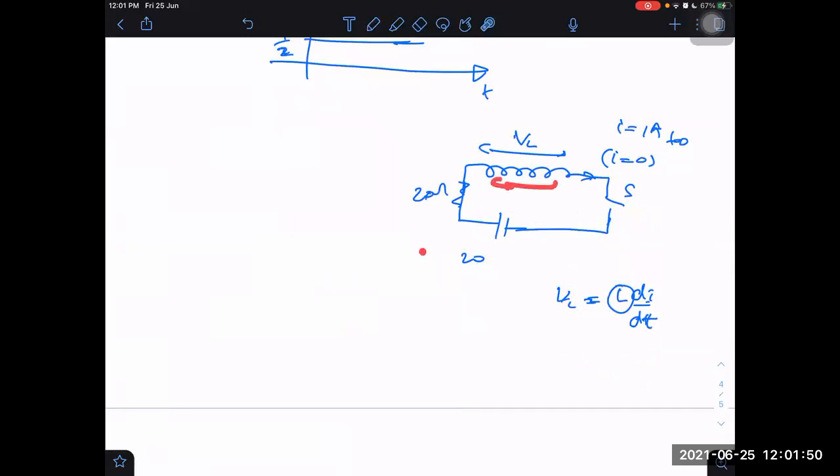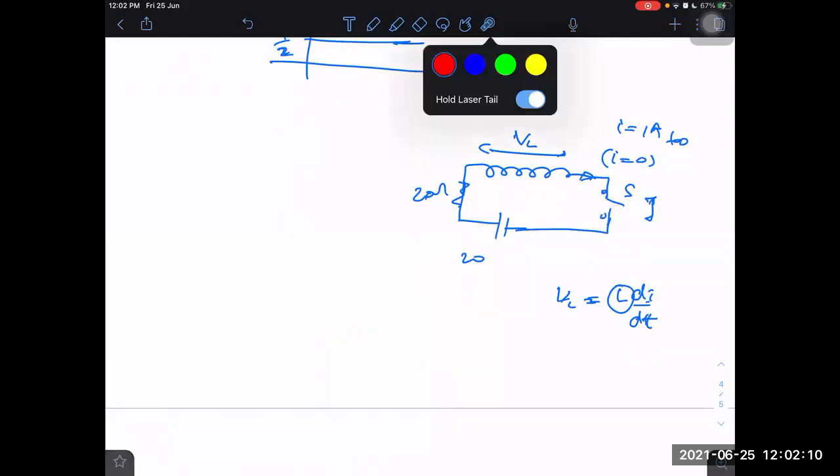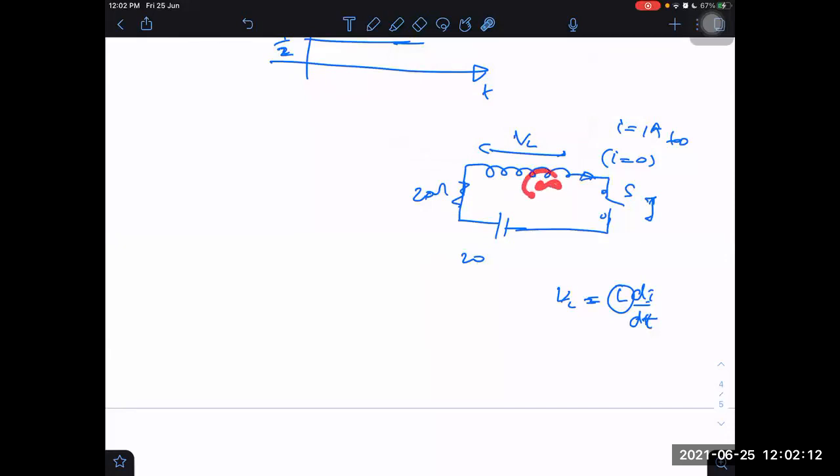Then due to that, there is a sudden tendency for that EMF to go somewhere. That EMF will appear across the switch, because there is infinite resistance there. So that will try to appear across the switch. In the switch, what is happening? In the switch, there is an air gap. If I give a really very, very large amount of EMF, maybe several megavolts, do you know that air can start conducting?